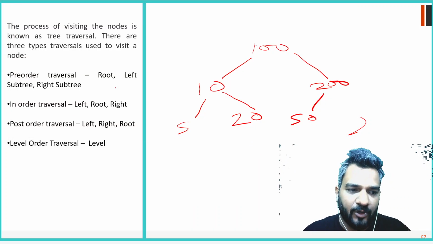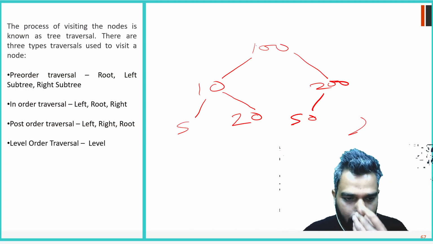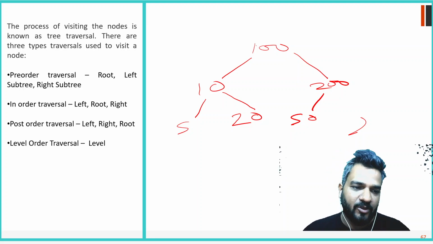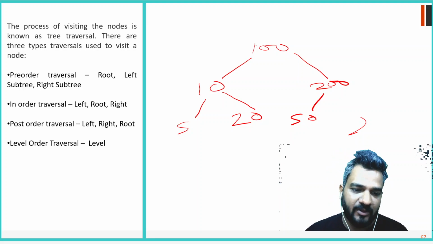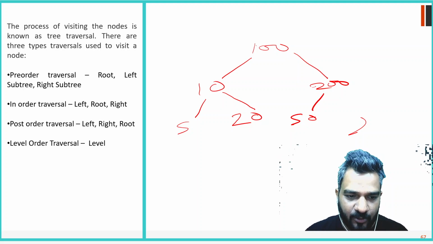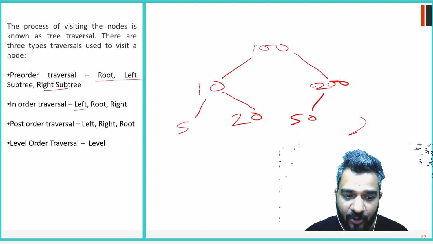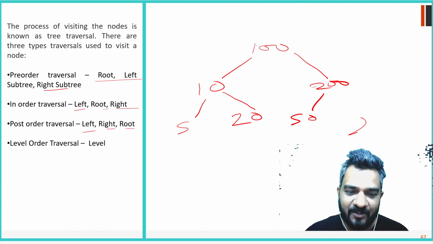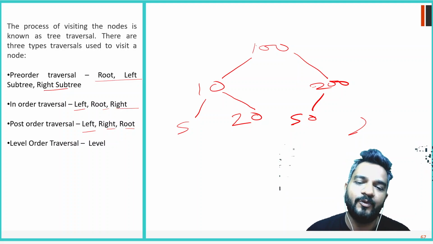So what is pre-order traversal? It is how you are going to visit each node, the sequence in which we read the nodes. In pre-order traversal, it is root, left, then right. In-order traversal is left, root, right. In post-order, it is left, right, root. So let's discuss pre-order traversal. In pre-order, the root will come before everyone.